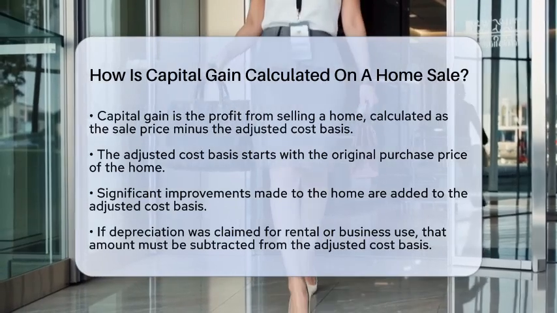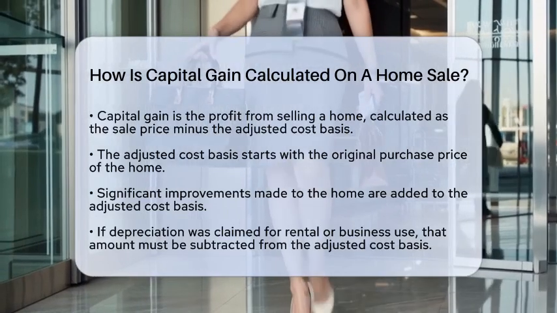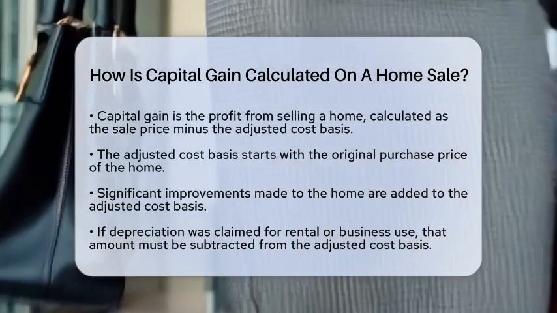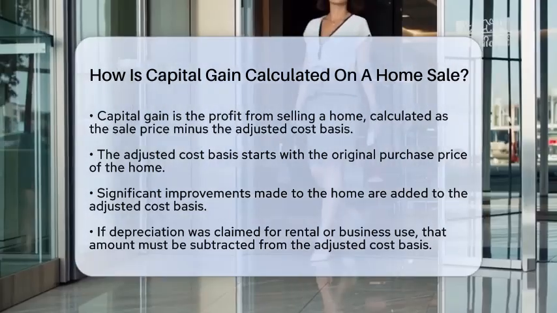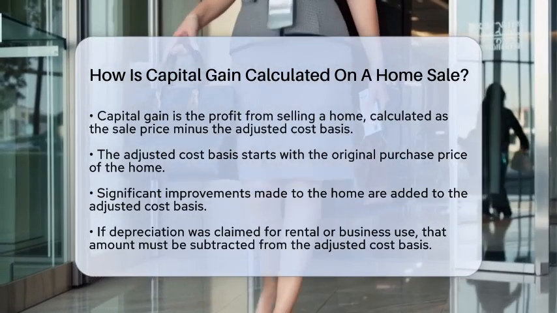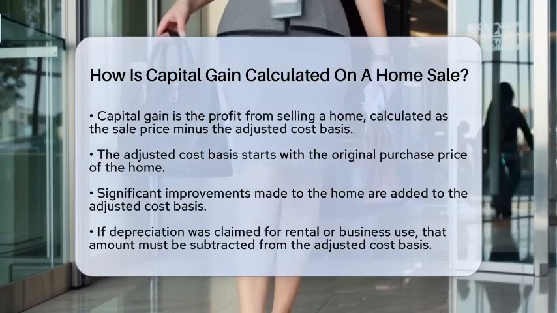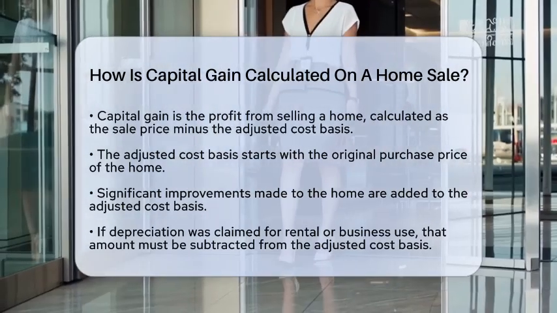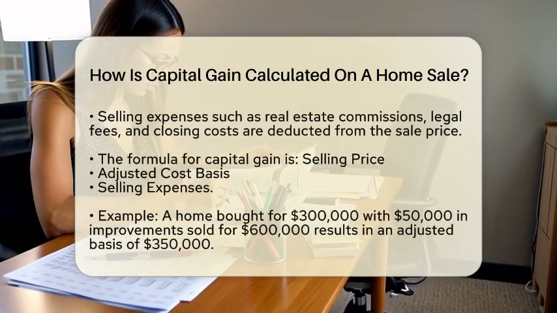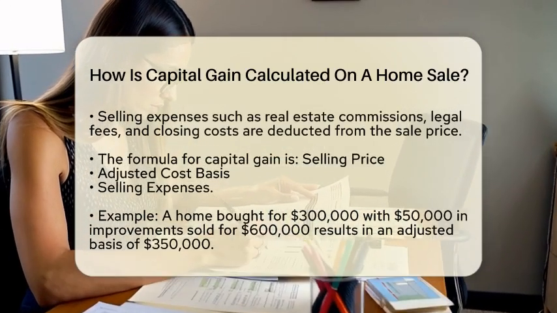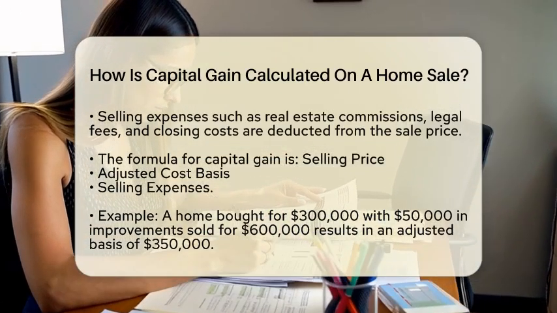First, capital gain is the difference between what you sell your home for and your adjusted cost basis in the property. The adjusted cost basis starts with the original purchase price of your home. From there, you add any significant improvements you made. However, if you claim depreciation because you use the home for rental or business purposes, you need to subtract that amount. Next, selling expenses come into play. These include real estate commissions, legal fees, and closing costs. You subtract these expenses from the sale price to determine your net proceeds from the sale.